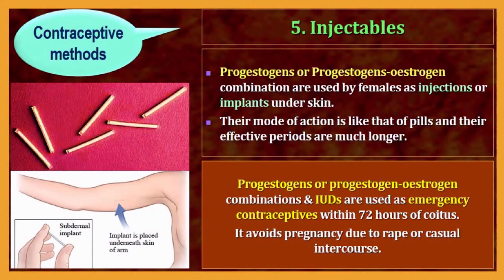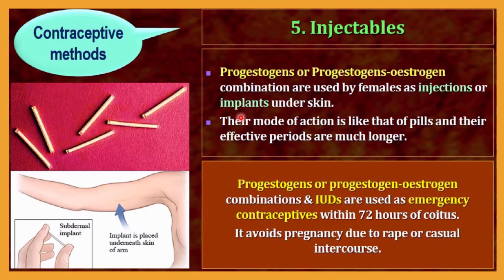Next method of contraception is the injectable. So now let me discuss that. What are injectables? Progestogens or a progestogen-estrogen combination are usually taken by females as injections. It may be taken as an injection by the females, or they can be implants.